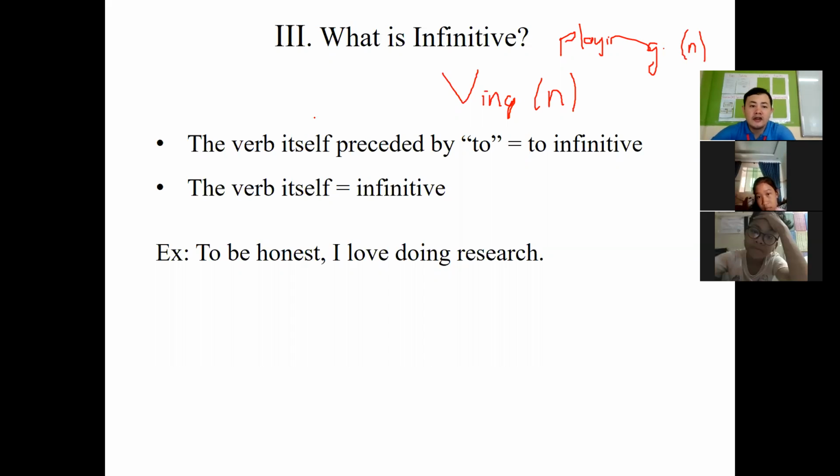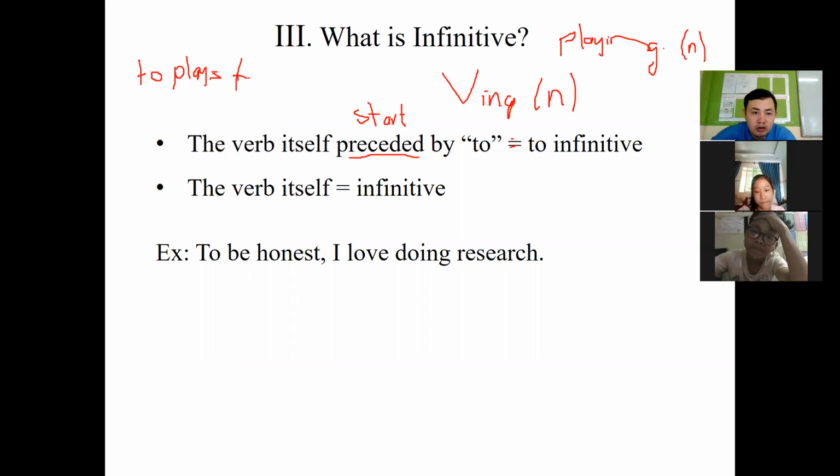But here with infinitive, the verb itself is preceded, meaning started, by to, or we call it to infinitive. Example, the word play. Play is the verb, and then we start with to. It becomes to play. So the word to play here we call to infinitive.